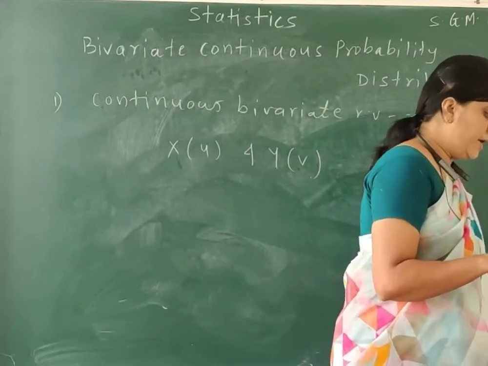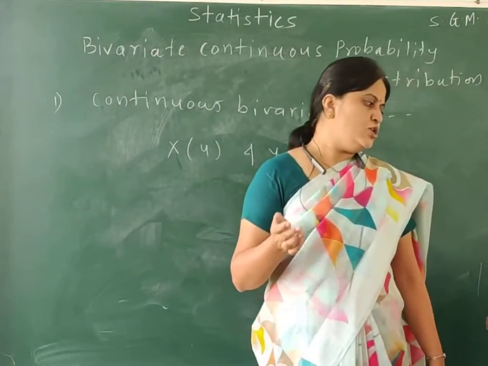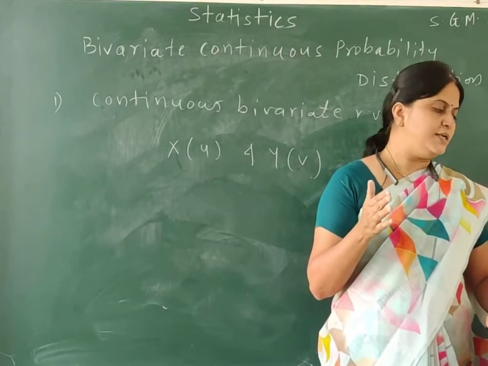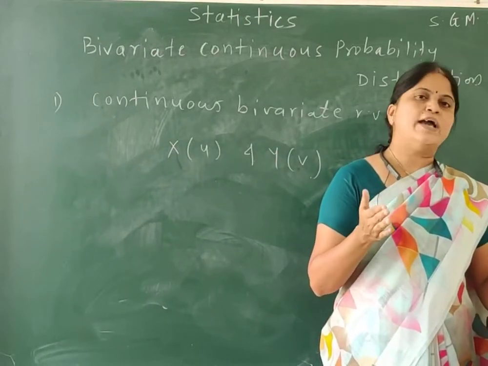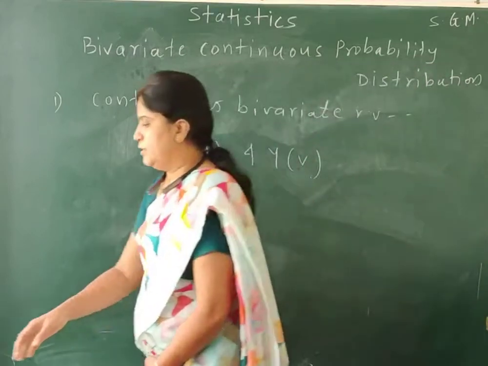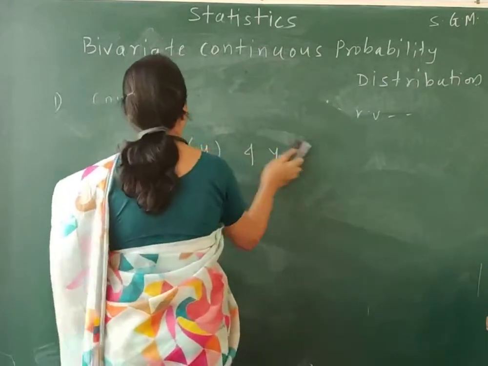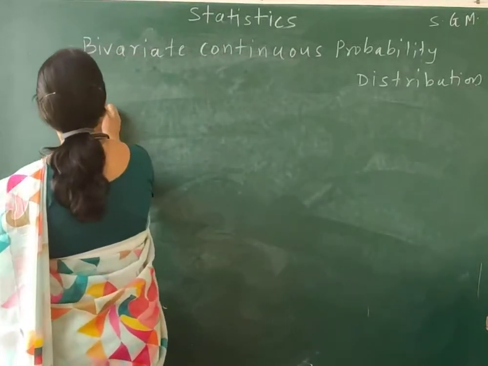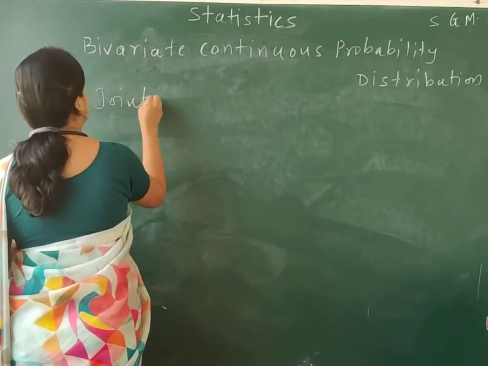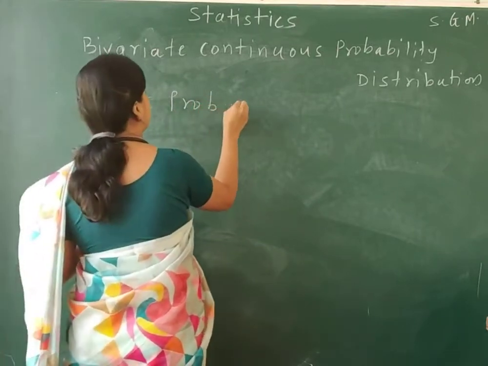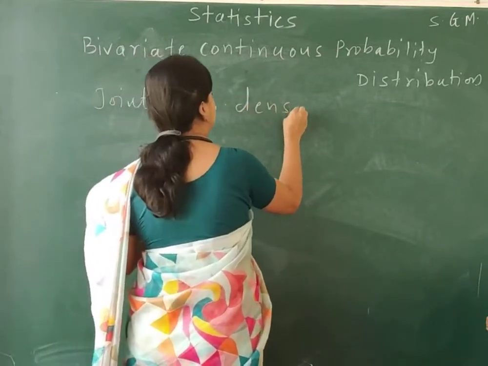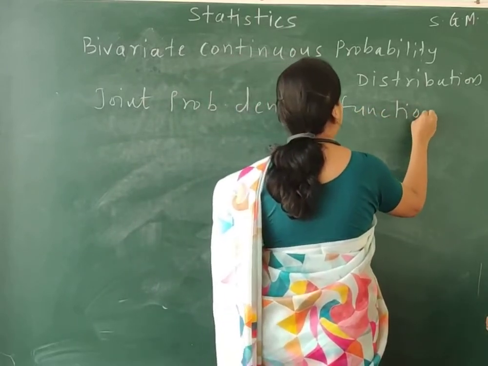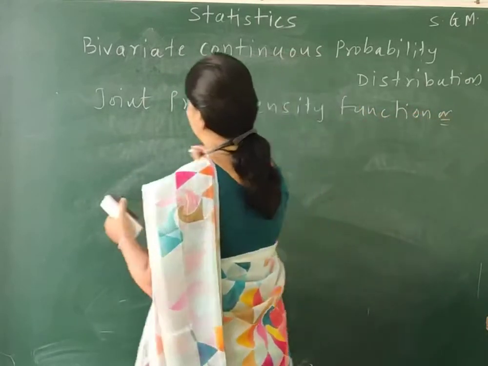Okay, now let me have the next definition, that is the joint probability density function, or two-dimensional probability density function.